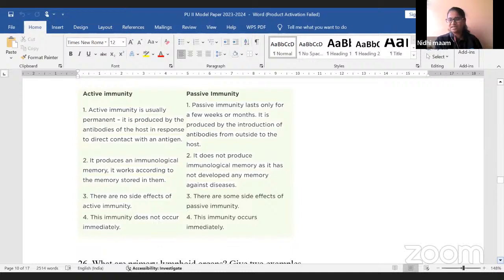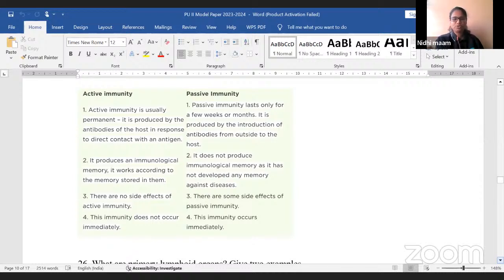This is the point which was said just now by Divya. Next, second point. Active immunity produces an immunological memory. It works according to the memory stored in it. Passive immunity does not produce immunological memory. It does not develop any memory against diseases. Next, there are no side effects of active immunity. There are side effects of passive immunity.